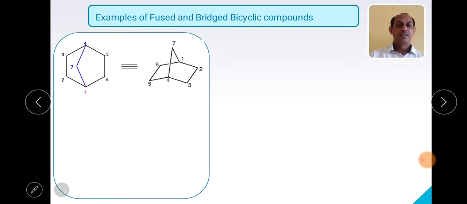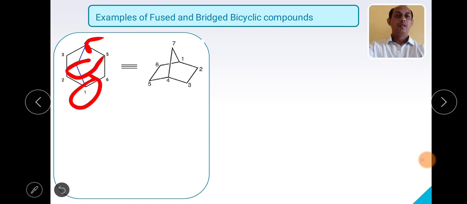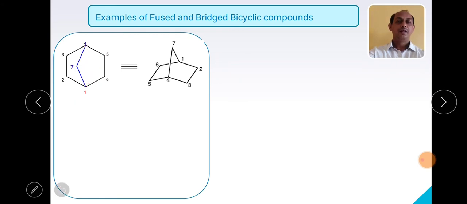So this particular system is now a bridged one, not a fused one, right? How can we identify? Carbon number 4 and carbon number 1 contain one more carbon in between them. So this particular system will become a bridged one.